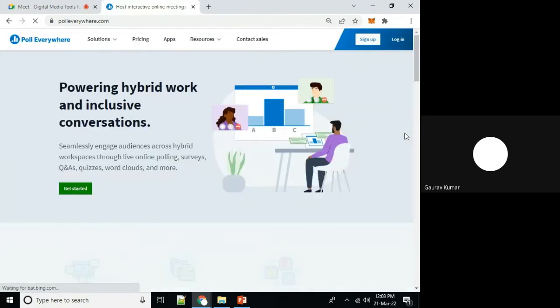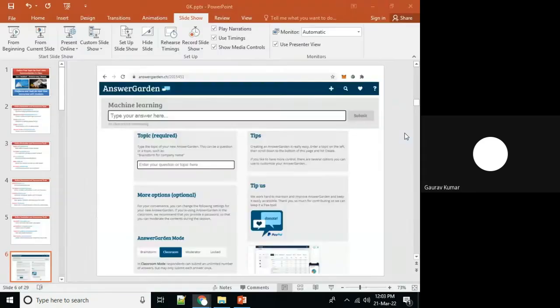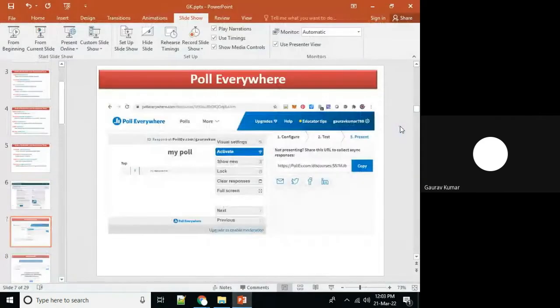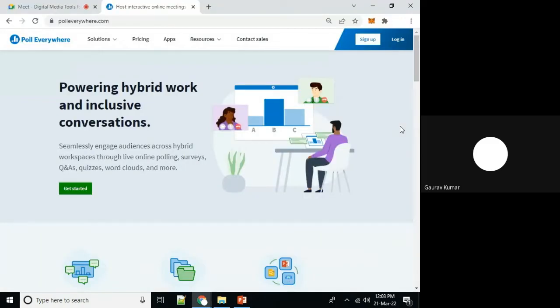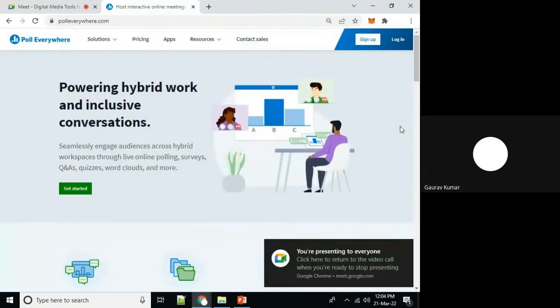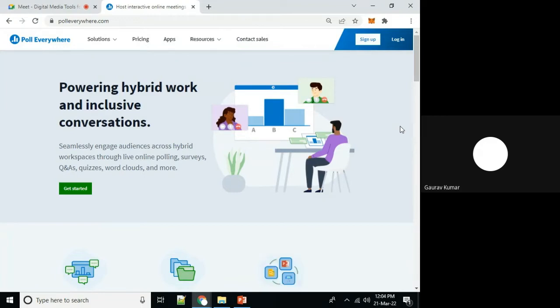One of those is Poll Everywhere. All of these links and screenshots I have put in this presentation, which you can explore. Before the end of this session, I will share this presentation with all of you, where you can find these URLs and work with them.